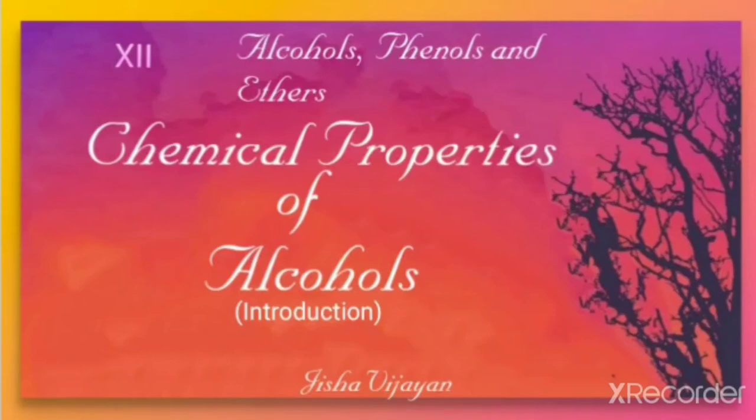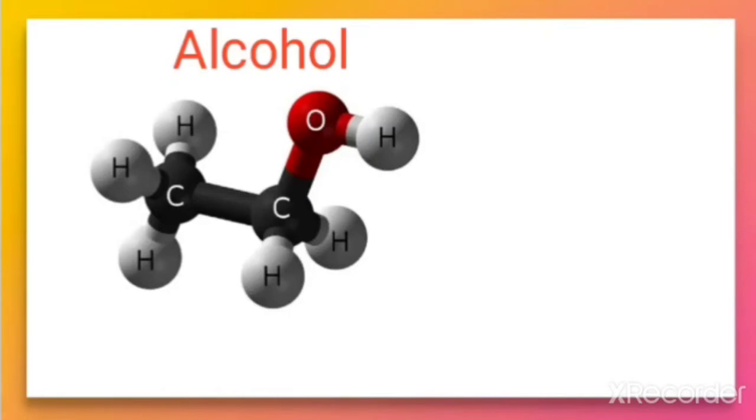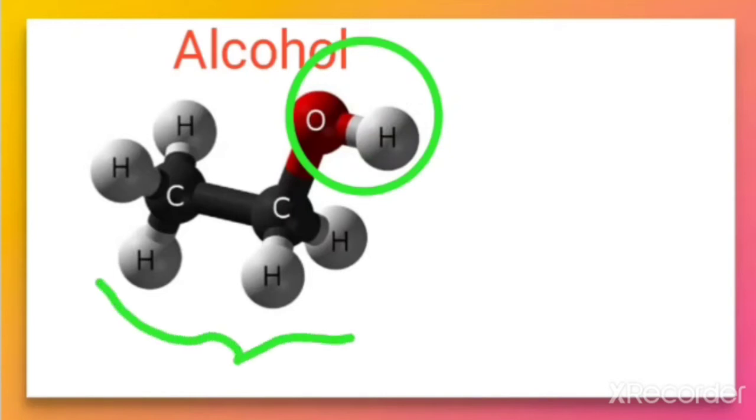Hello students, let us discuss chemical properties of alcohols, its introduction part in this video. As you are already familiar with the structure of alcohol, having a functional group that is hydroxy group OH and there is an alkyl group that is represented by R.